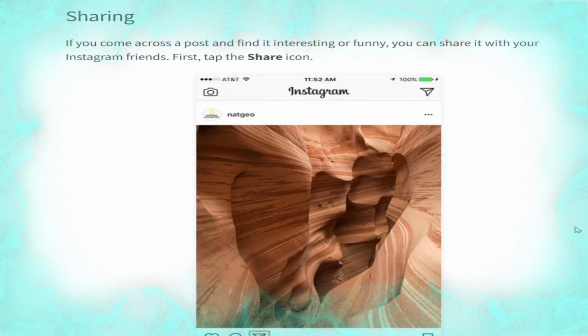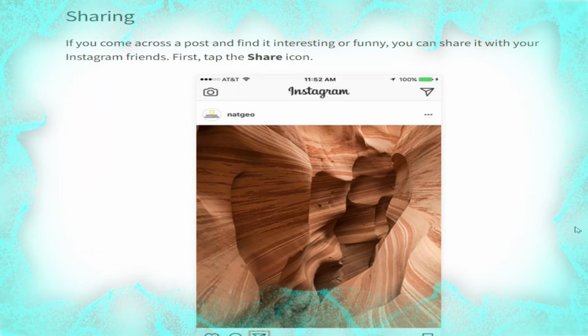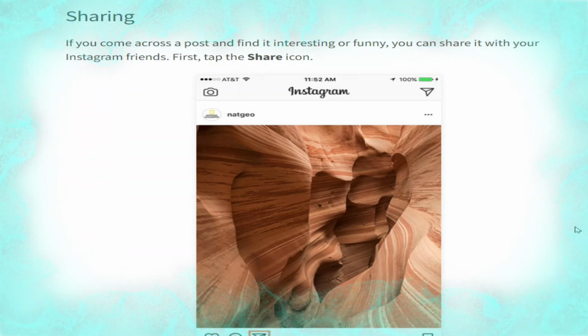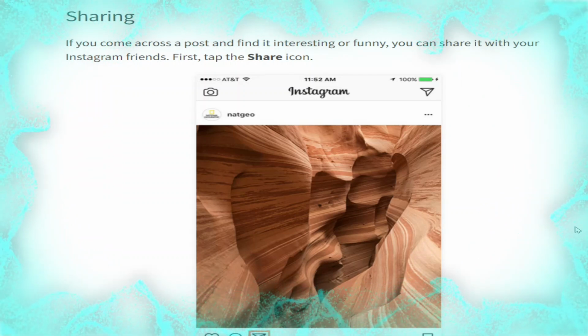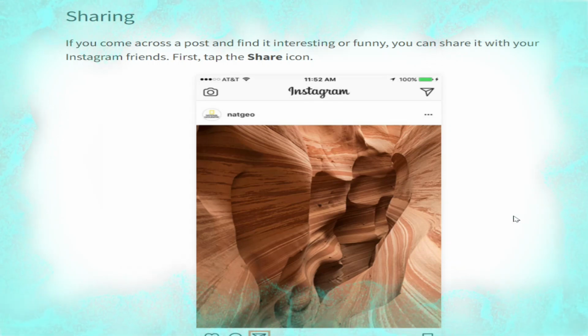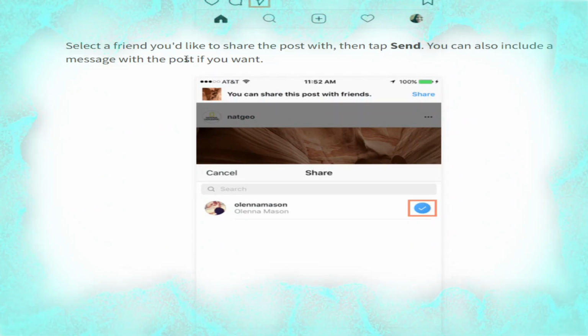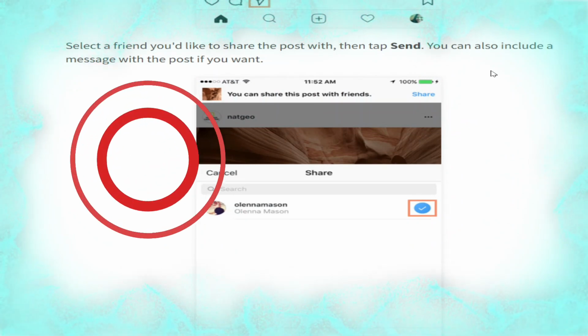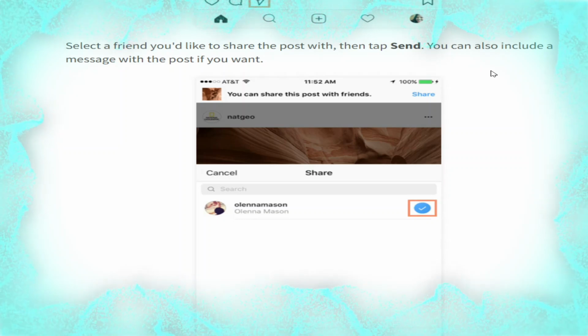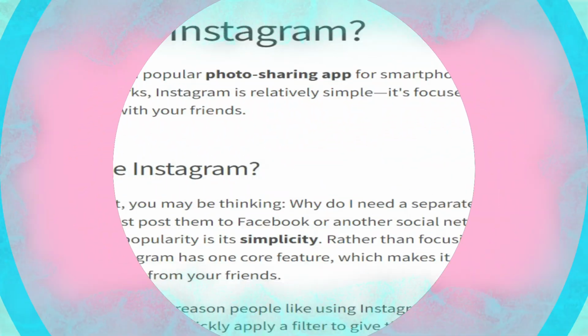Sharing. Now we talk about sharing. If you come across a post and find it interesting or funny, you can share it with your Instagram friends. First tap the share icon. Select a friend you would like to share the post with, then tap send. You can also include a message with the post if you want.